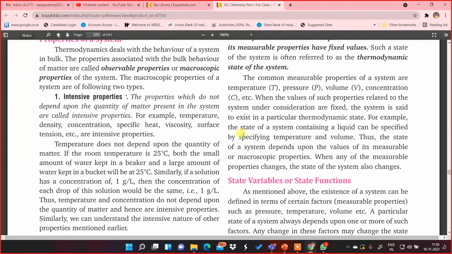For example, the state of a system containing a liquid can be specified by specifying the temperature and volume. Sometimes if you obey the gas equation, then you could talk about the pressure also. Thus, the state of a system depends upon the values of its measurable or macroscopic properties. So keep in mind, measurable properties in bulk, they are called macroscopic properties. Now, when any of the measurable properties change, the state of the system also changes.